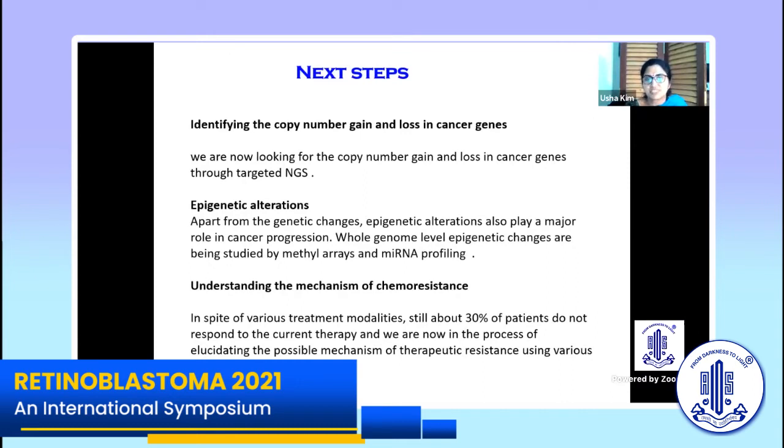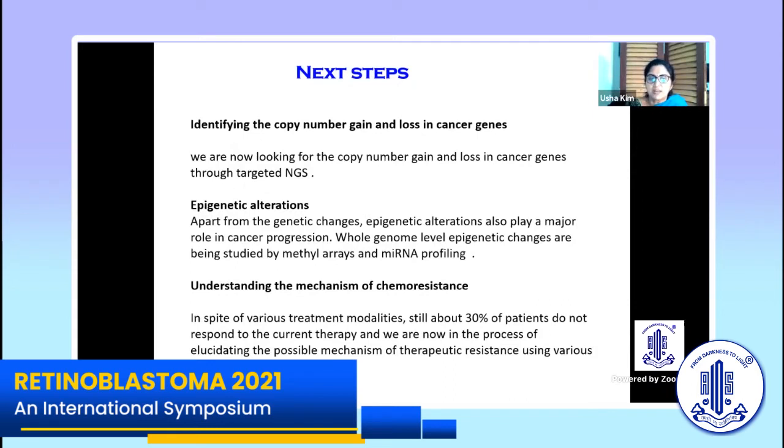After having done all this, we started identifying copy number gain and loss, which was discussed by Dr. Chantada. We are now looking for copy number gain and loss in cancer genes through targeted NGS. Epigenetic alterations, apart from the genetic changes, also play a major role in progression. So whole genome level epigenetic changes are being studied by methyl arrays and microRNA profiling.